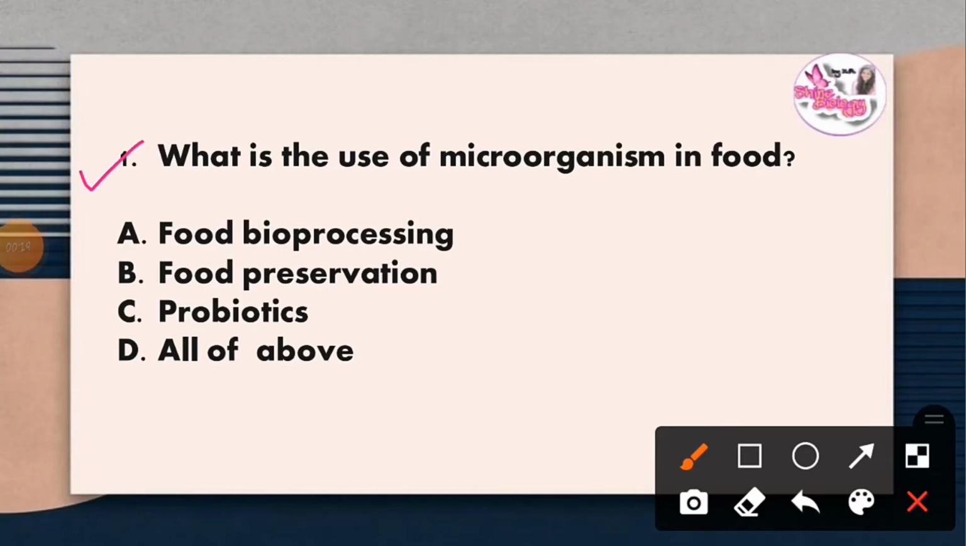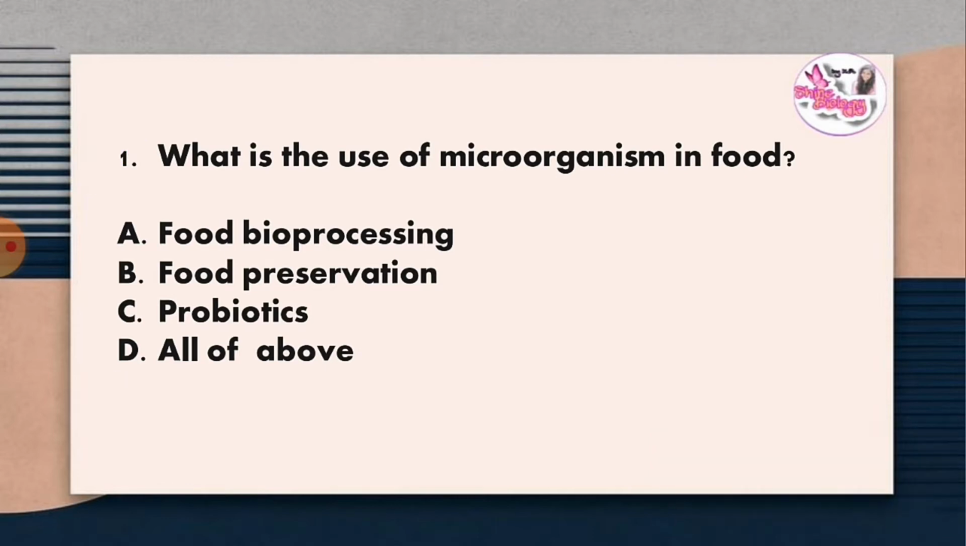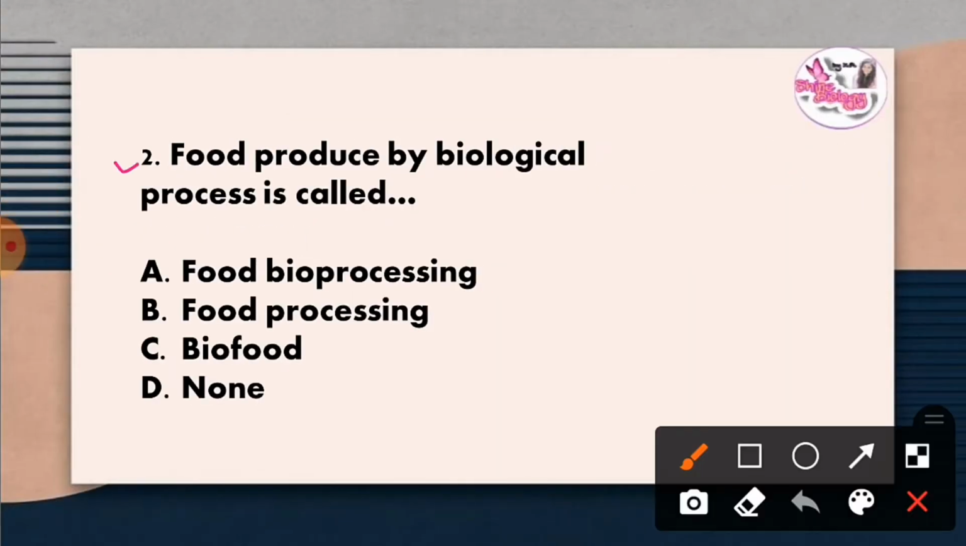Question 1. What is the use of microorganism in food? The correct answer is option D, all. Food bioprocessing, food preservation and probiotics. Question 2. Food produced by biological process is called. The correct answer is option B. Correct answer is option A, food bioprocessing.